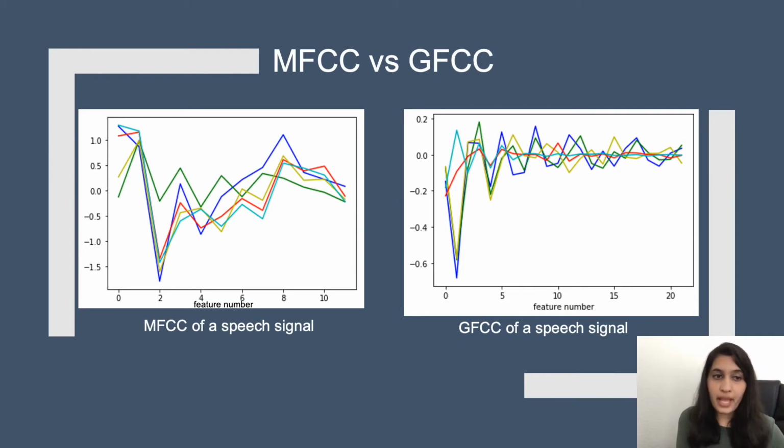Here's the plot of an MFCC of a speech signal versus a GFCC of a speech signal, and we see both these coefficients definitely convey different types of information for the same audio signal.